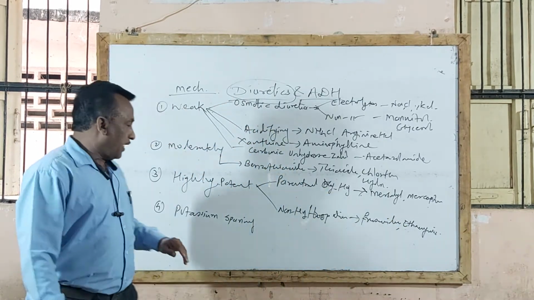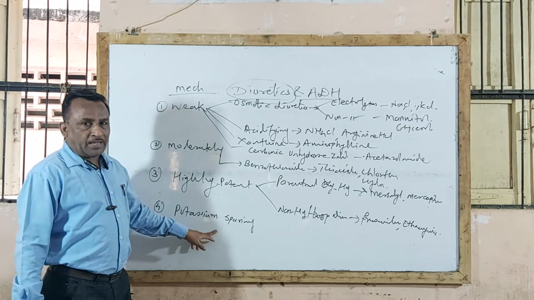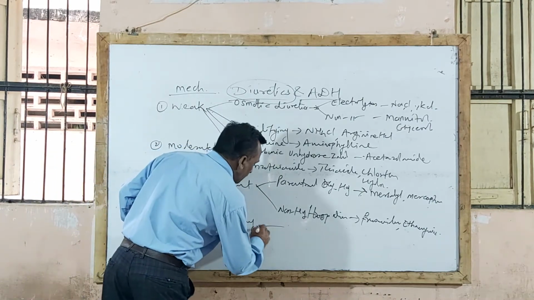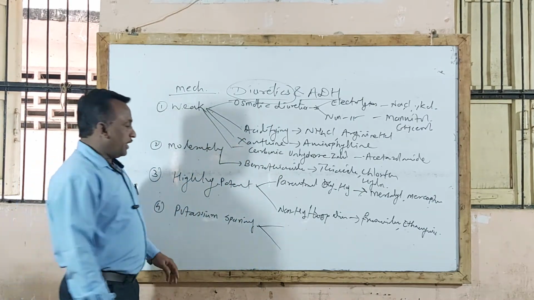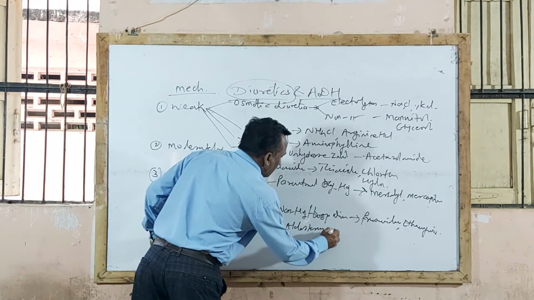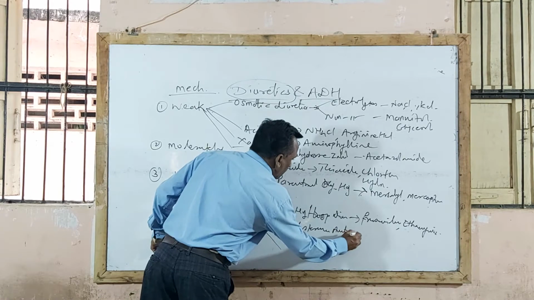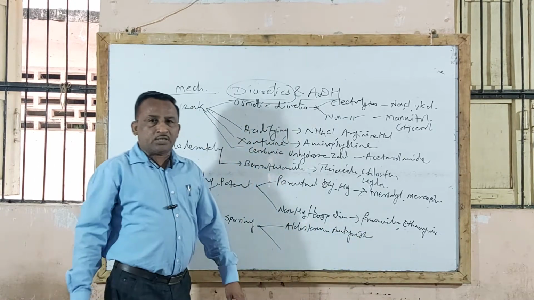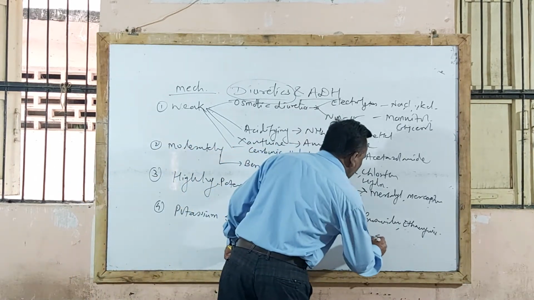And the last, fourth type is potassium sparing diuretics. Again there are two types. One is aldosterone antagonists. These agents act by inhibiting aldosterone hormone action, therefore aldosterone antagonists. Example, spironolactone.